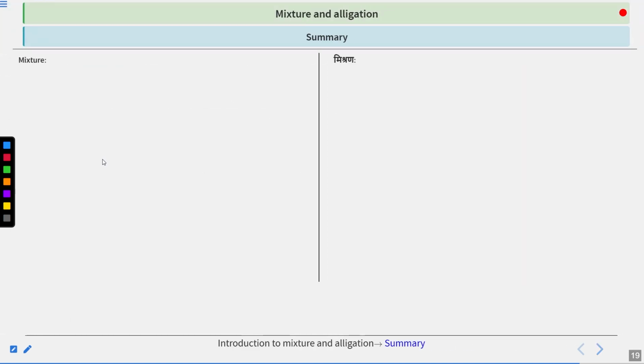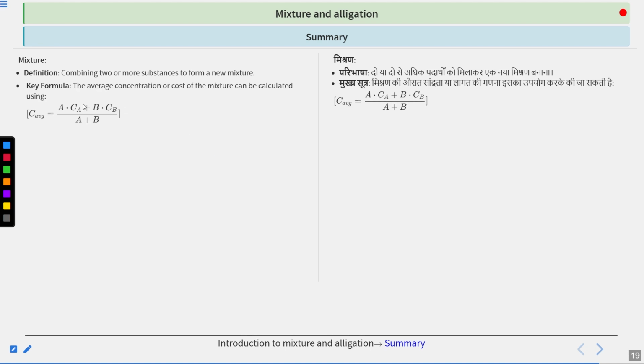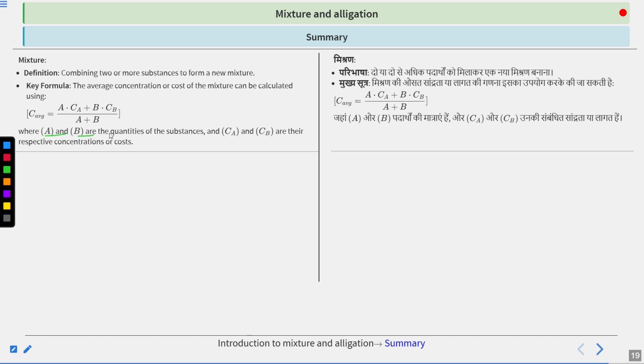Okay. Now summarizing today's lecture. So mixture: the definition is combining two or more substances to form a new mixture. The average concentration or cost of a mixture can be calculated by using average concentration equals A into Ca plus B into Cb upon A plus B, where A and B represent the quantity of the substances and Ca and Cb their respective concentration or cost.